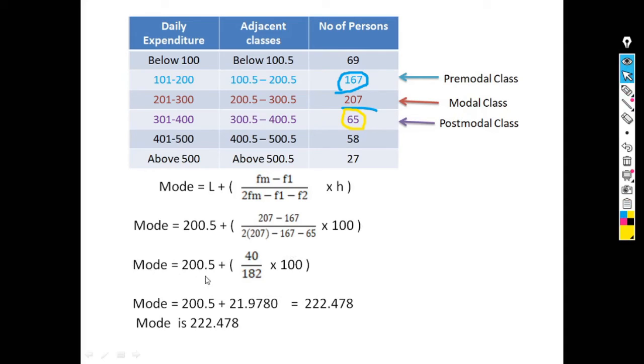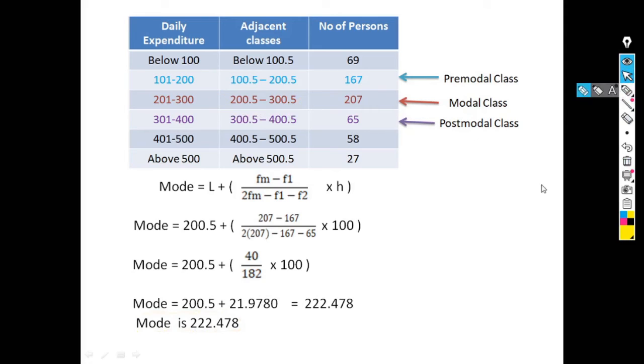So mode is equal to 200.5 plus, just solve this bracket, 207 minus 167, it is 40, divided by 182, into 100. So mode is 222.478. You can check whether your answer is right or wrong. If the value of mode lies in the modal class, then your answer is right, otherwise it is wrong. Since 222.478 lies in 200.5 to 300.5, our answer is right.